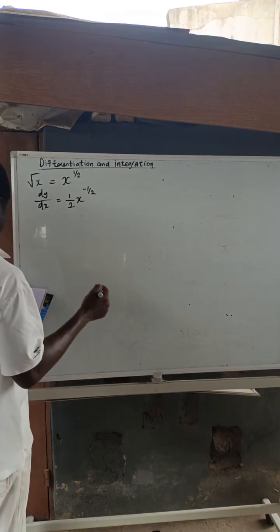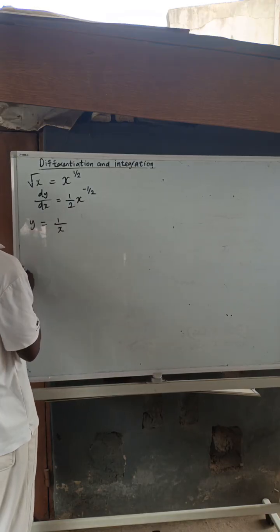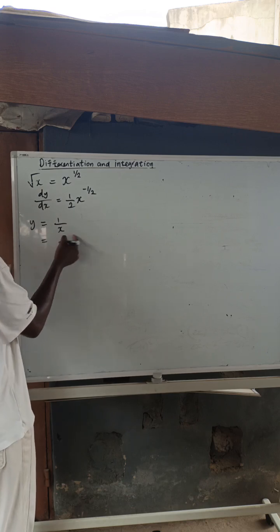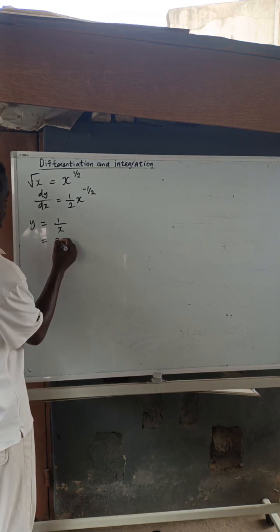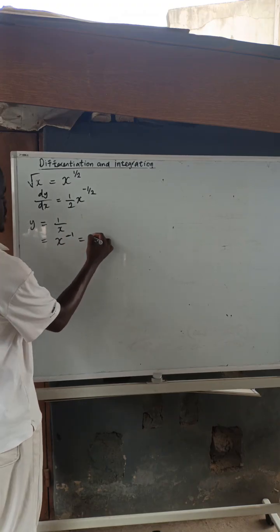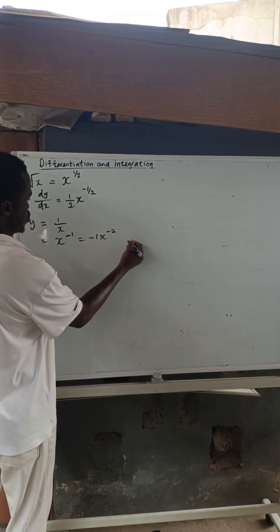Say for another example, we're given y equals 1 over x. What do we do? Very simple. I translate it back to index form. This gives me x raised to the power minus 1. Then I differentiate: it gives me minus 1 times x raised to the power minus 2.